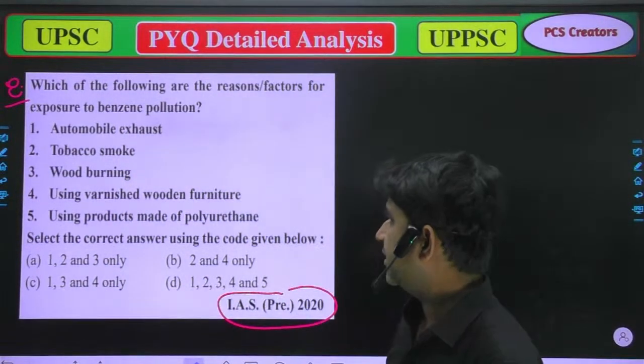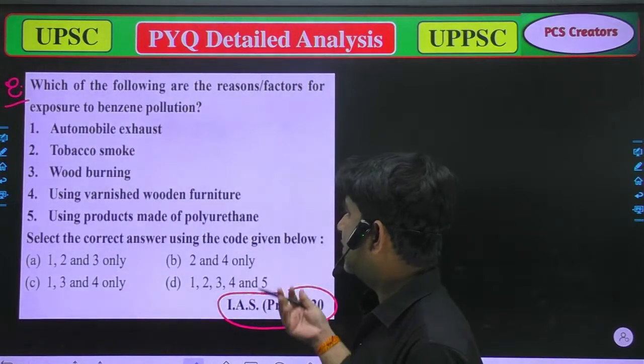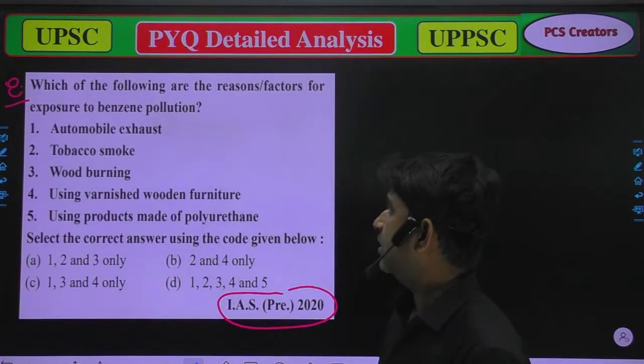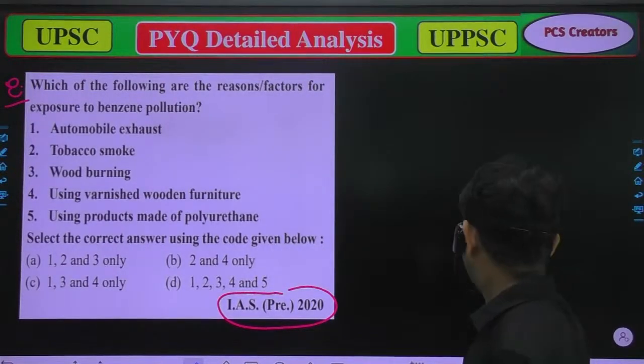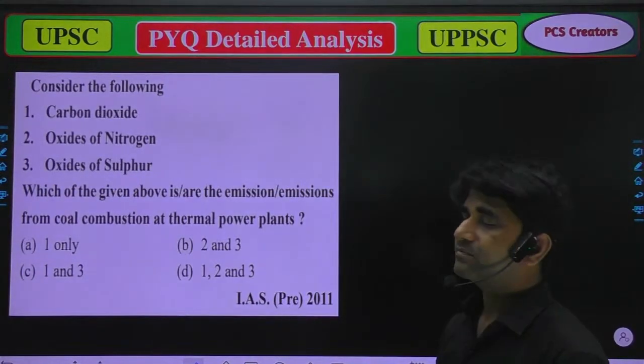Because benzene is found in tobacco, in wood burning, and in automobile exhaust. So option D is correct. Now we'll move to the next question.